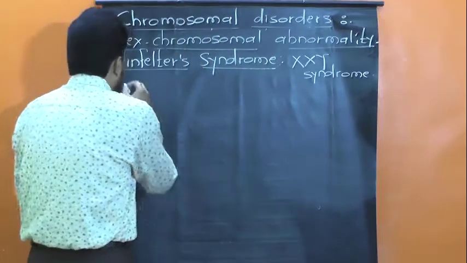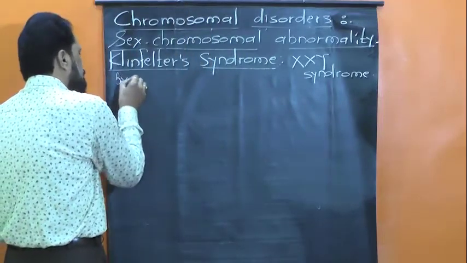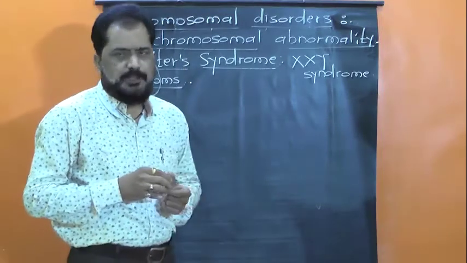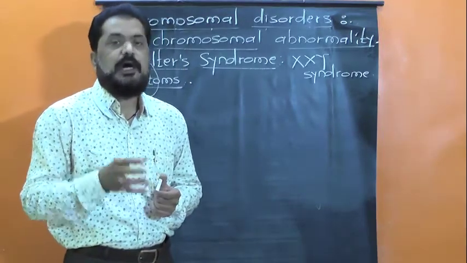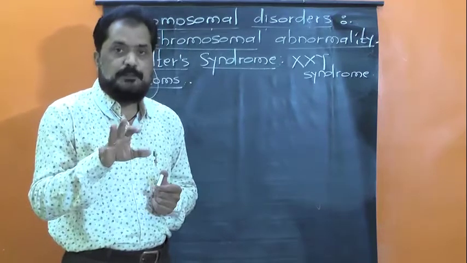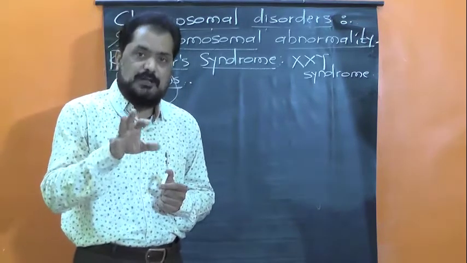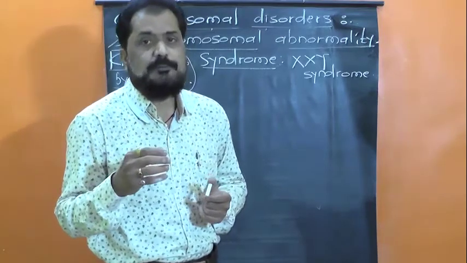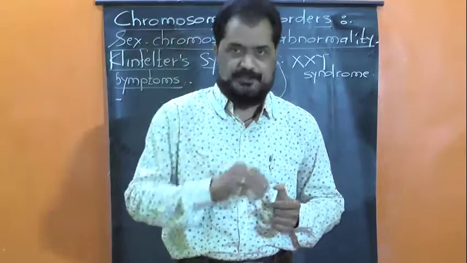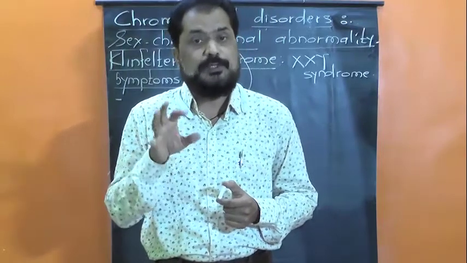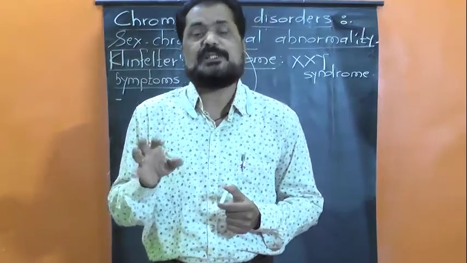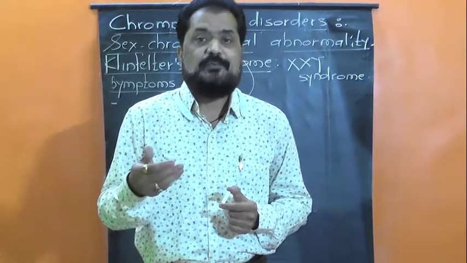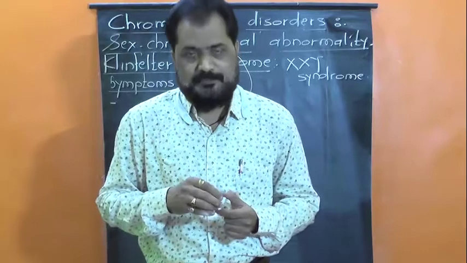Now let us talk about the symptoms. Phenotypically, the sufferers are male, but they show development of certain feminine characters.